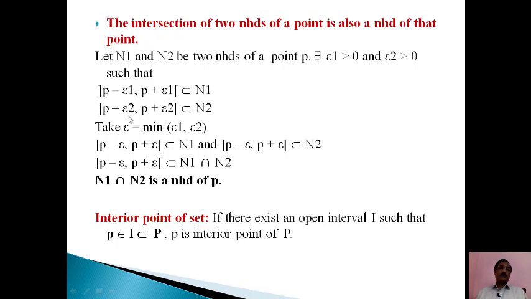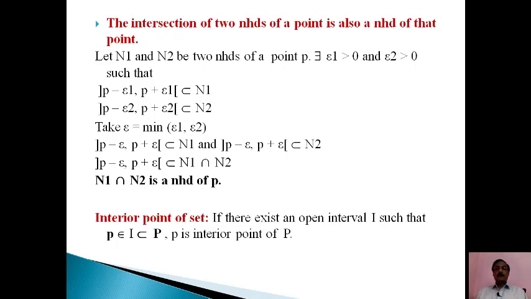Similarly, (p minus epsilon 2, p plus epsilon 2) is a subset of N2. Now we can take the minimum value of epsilon 1 and epsilon 2 as epsilon. So we can say that (p minus epsilon, p plus epsilon) is a subset of N1.